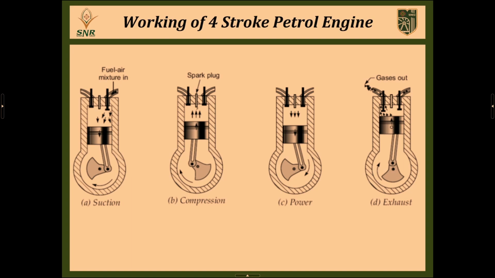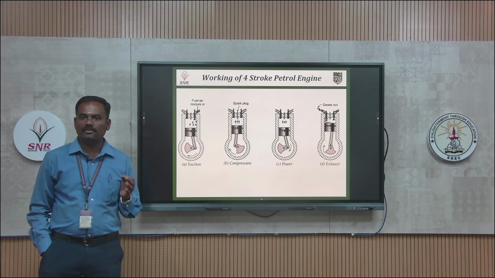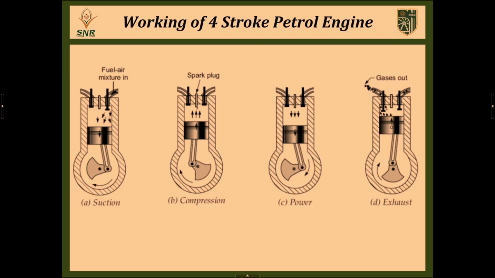So, we have now completed the 4-stroke diesel and the 4-stroke petrol engine. In conclusion, what is the main difference between the working of the 4-stroke petrol and 4-stroke diesel engine? There are only two differences. The first difference is that the diesel engine uses a fuel injector, and the petrol engine uses a spark plug. The second difference is that during the suction stroke in the diesel engine we supply only fresh air into the cylinder, but in the petrol engine we supply an air and petrol mixture into the cylinder.